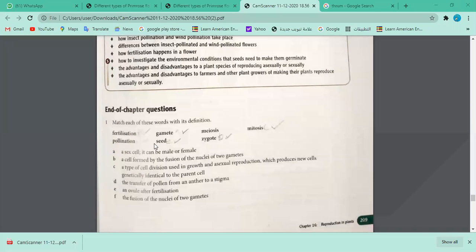Anyone would like to? Other than Yusra, Yusra has already done 2 questions. Yes, go ahead. Somebody would like to raise hand? Yes. So you just can read it, okay? A type of cell division used in growth and asexual reproduction, which produce new cells, genetically identical to the parent cells.